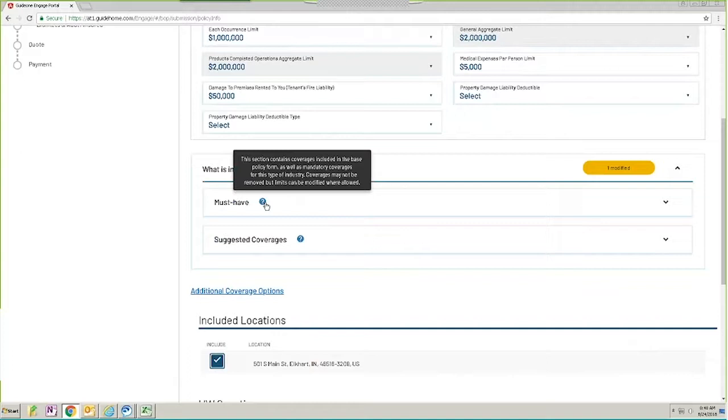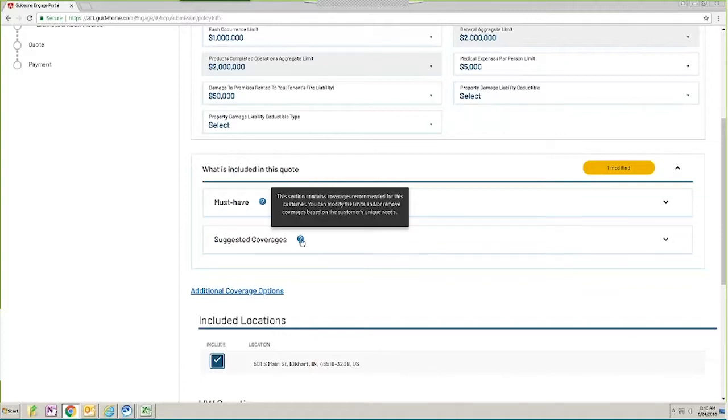The coverages cannot be removed, but where allowed, you can modify the limits. Underneath that, you have suggested coverages. Those are those offerings that I talked about. We have suggested coverages and limits based on what we find those industries typically need. You can take those coverages off and you can adjust the limits should you choose to.